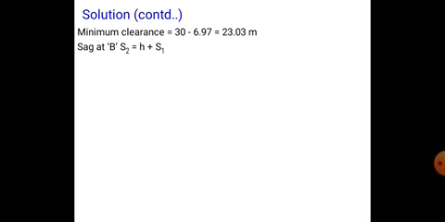Sag at B, S2, is equal to H plus S1, that is the height of the tower is 60 plus S1, which is 6.97, so 66.97 meters. Or we can find the value directly: S2 is equal to w l2 square by 8t, that is 1.5 into 378 whole square by 8 into 1600. So directly we get the value of S2, that is 66.97 meters.